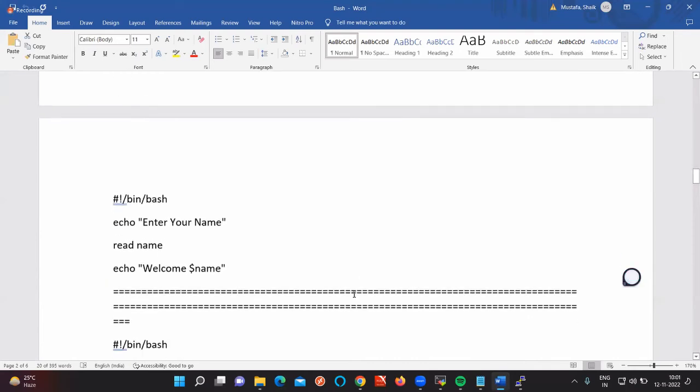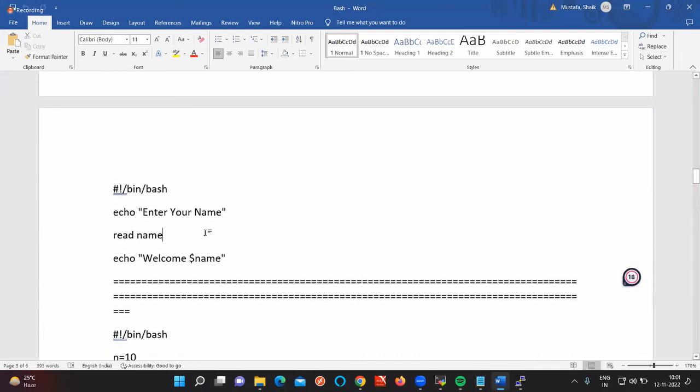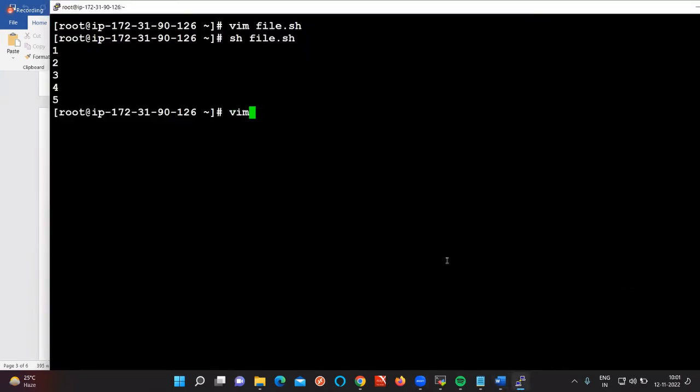After that, guys, remember this is the most important part of the entire concept of scripting. It is going to be the read value. Up to now, we have given values inside the script, but now we are going to give the values from the command line interface. For example, let me use this small script for you.